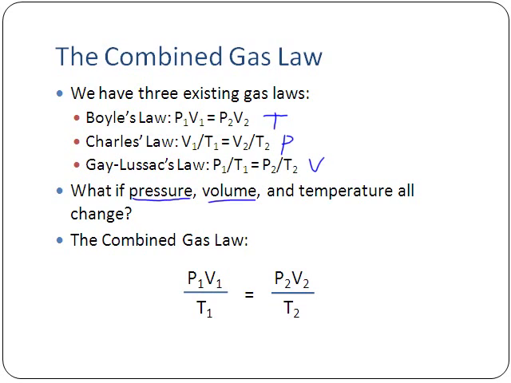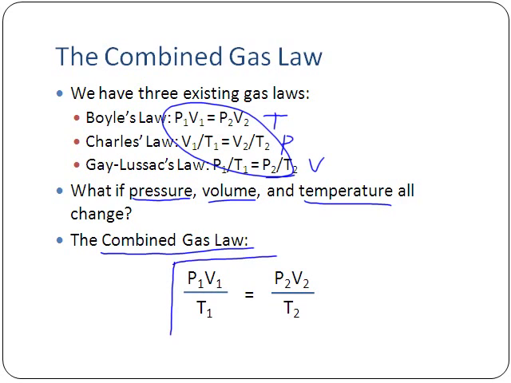The question is, what happens if all three of the things change? We change the pressure and the volume and the temperature, and they all change. If that happens, you can't use Boyle's law or Charles's law or Gay-Lussac's law, but instead we can take all three of these and merge them together into a combined gas law, because it combines these three laws.